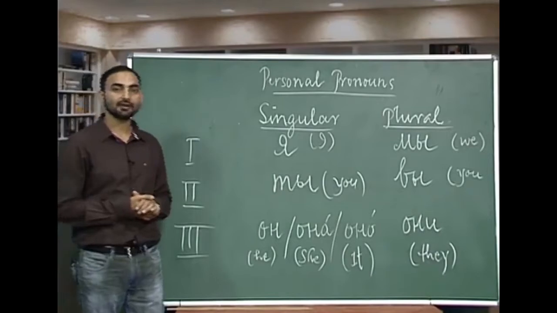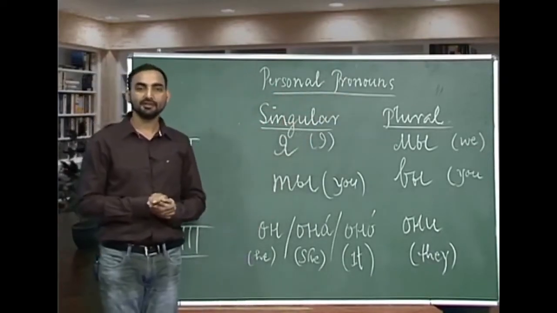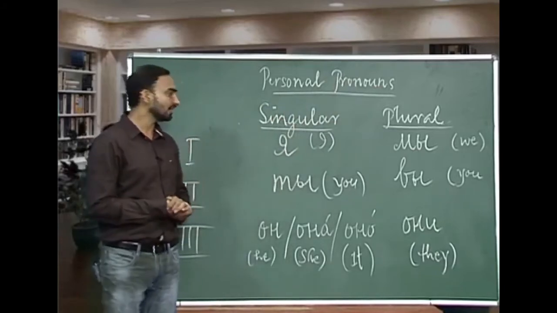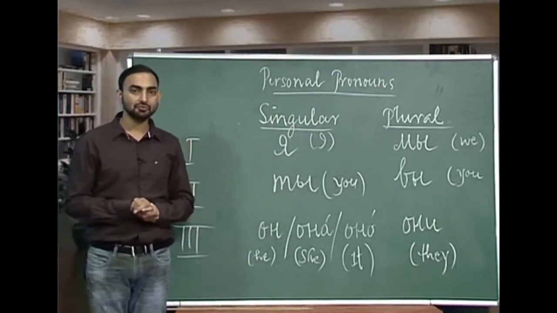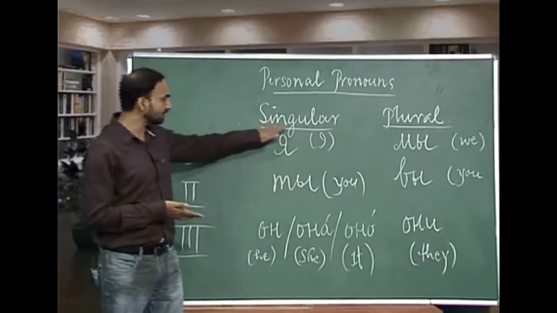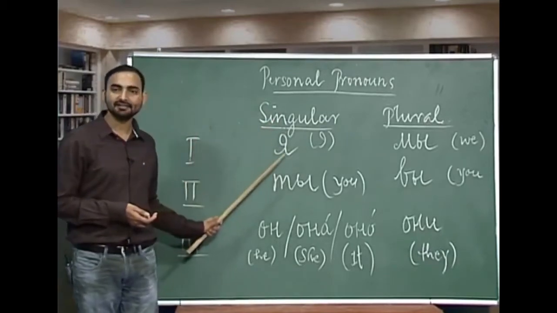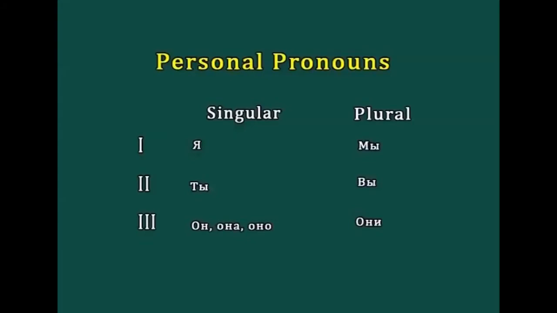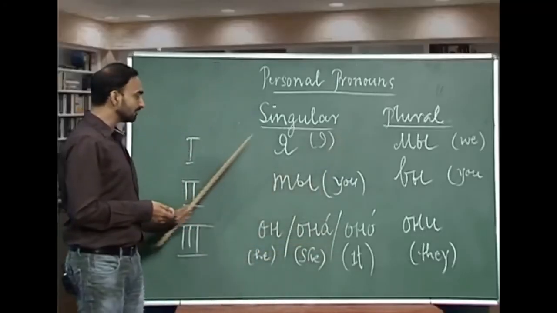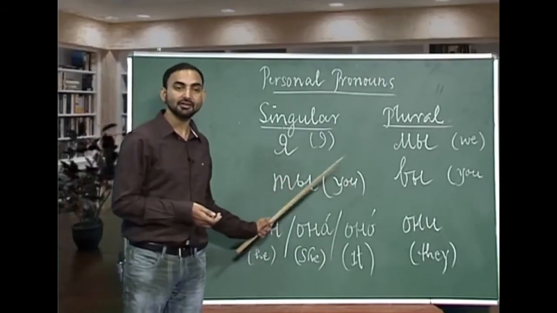Next topic which we are going to discuss today is personal pronouns in Russian. So how do we denote personal pronouns in the Russian language? Like in English we have I, we, you, he, she, it, and they. We have in Russian first person singular number ya. Ya is I. First person plural number is мы. Second person singular number is ты. Ты is informal you or singular you.